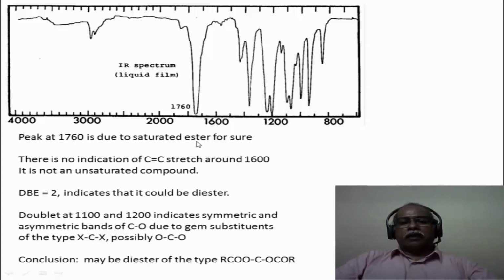The doublet around 1100 and the doublet around 1200 indicate symmetrical and anti-symmetrical stretching of the carbonyl CO functional group. In other words, the molecule possibly has a COO kind of functional group. This is responsible for the symmetric and the unsymmetrical stretching frequency, which appear as a doublet. This is probably due to the carbonyl bending mode, and this is because of the CO single bond stretching mode of the compound that we see. The conclusion is that it is a diester of this nature, so one has to now look at the mass spec.